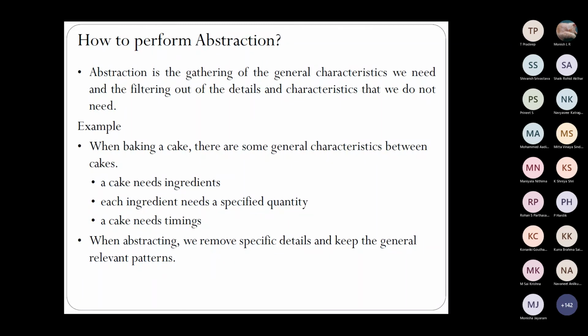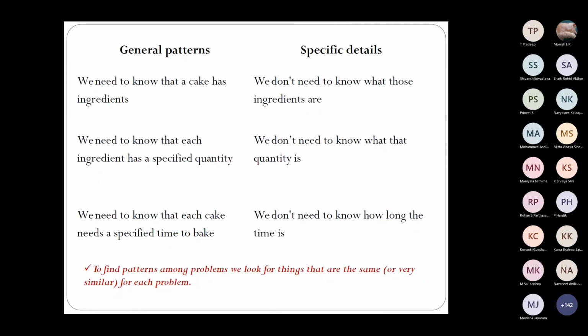We have the general pattern, and we don't have to consider specific details. The general pattern is that we need to know that a cake has ingredients. We don't have to know what each ingredient is. That can be added later on. It is not that we don't have to know at all, but it can be taken care of later. When you say baking the cake, each minute detail need not be mentioned.